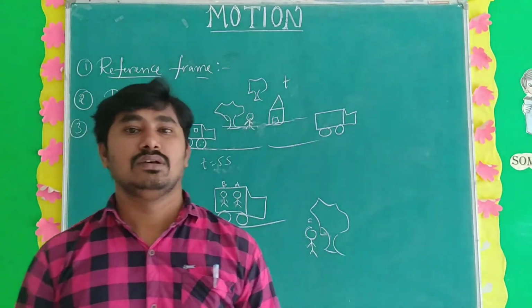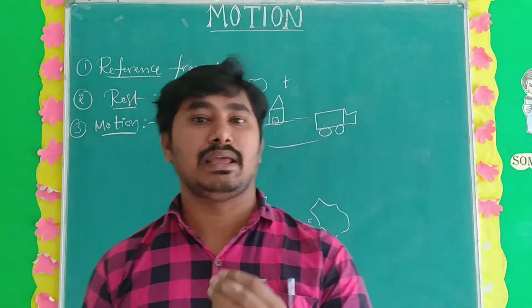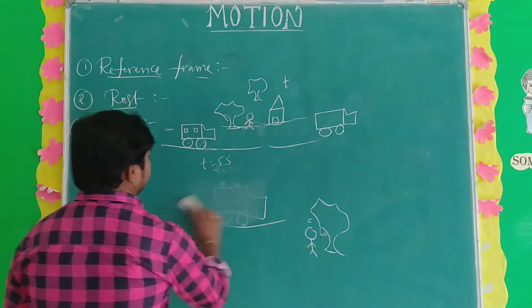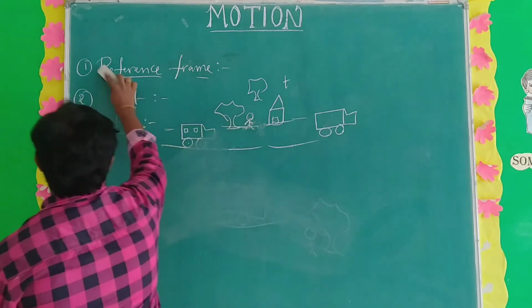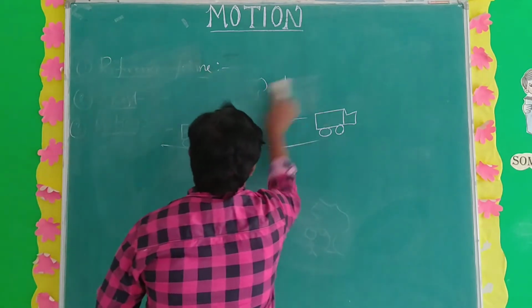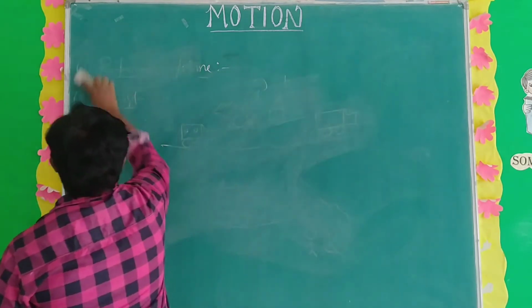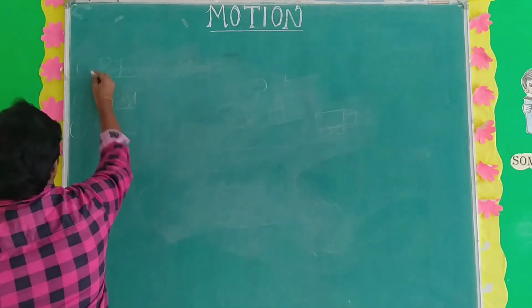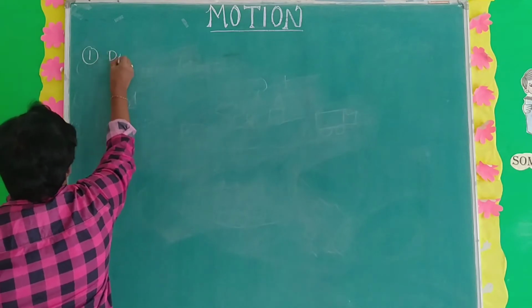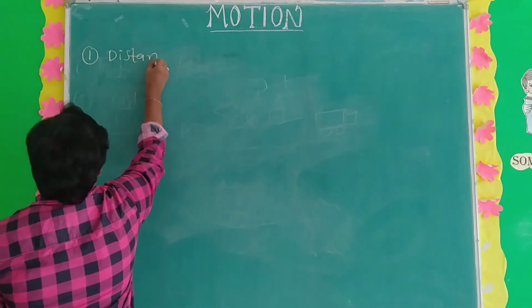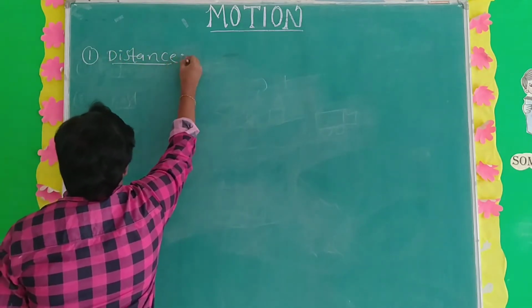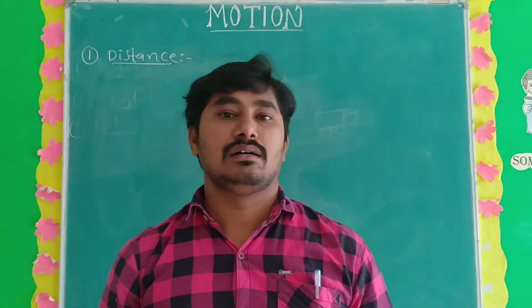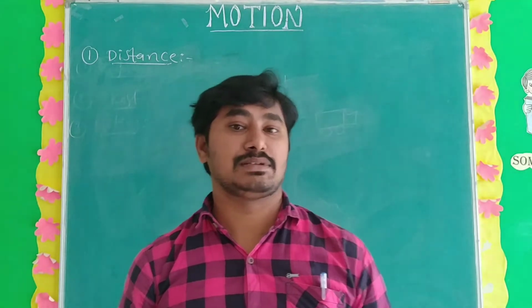Next we will discuss what is meant by distance. First, in rest and motion, some examples are there.